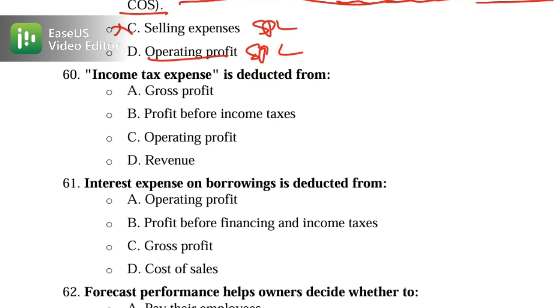60 is about income tax deduction. So income tax expense is deducted from profit before income taxes. So option B is the correct one. Gross profit is earlier. The operating profit is before financing. Revenue is income, not deduction. So option B is the correct one. Income tax is deducted from the profit before tax.